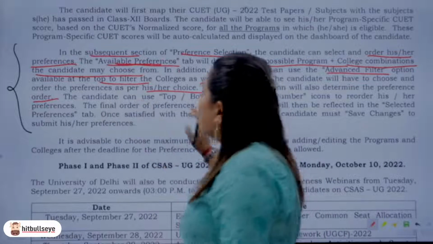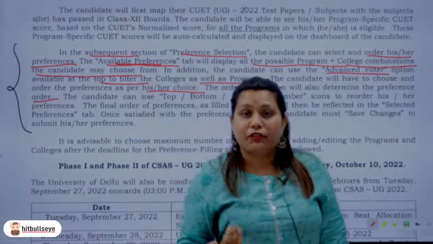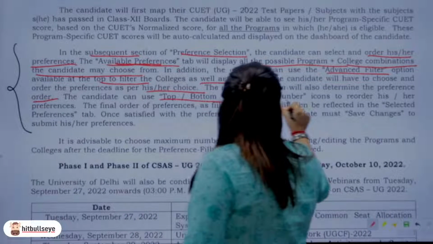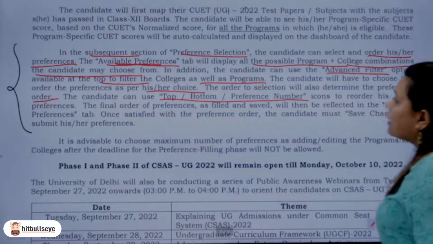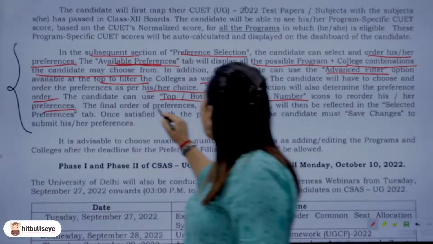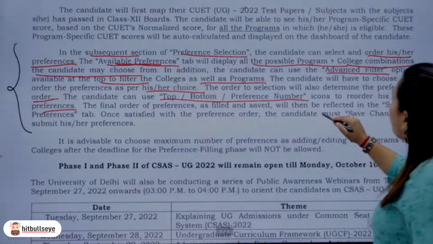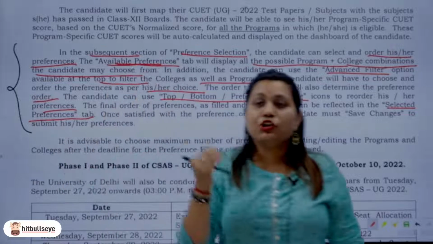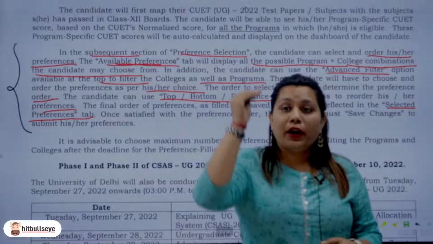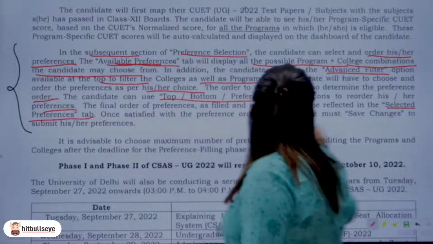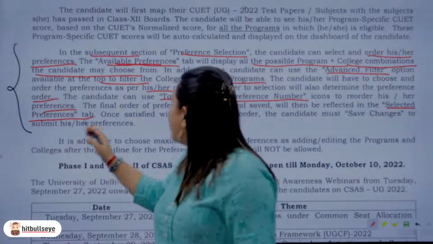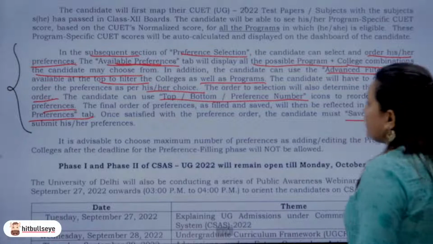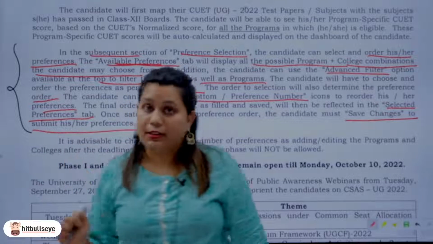So the same is going to be here also. Your order of preference is going to be very, very important. The candidate can use the top, bottom, or preference number icon to record his or her preferences. The final order of preferences as filled and saved will then be reflected in the selected preferences tab. So whatever that you have chosen, in whatever order, will appear under the tab of selected preferences. Once satisfied with the preference order, the candidate must save changes to submit his or her preferences.